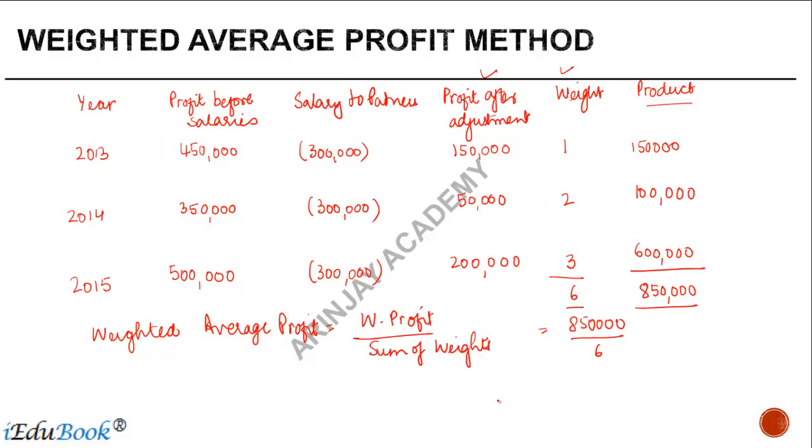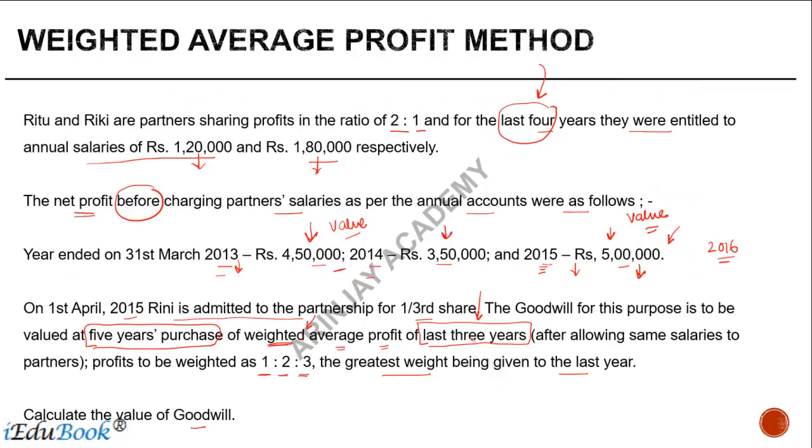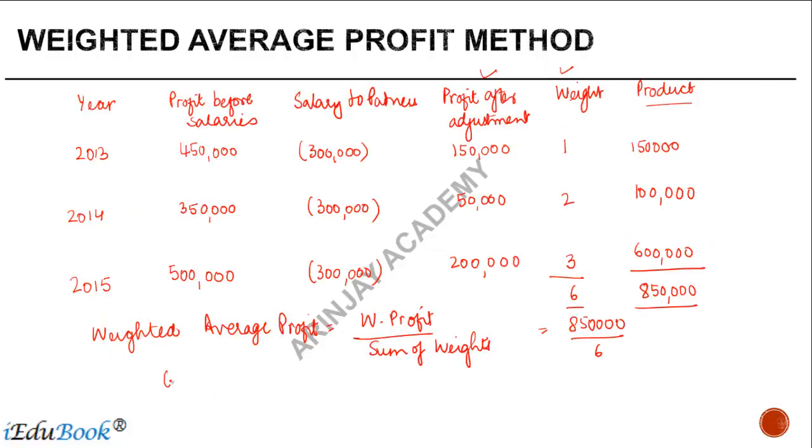Now, you are given that the value of the goodwill is 5 years purchase of weighted average profit of the last 3 years. So the value of goodwill will be 8,50,000 divided by 6, which is the weighted average profit, into 5 years purchase, or in other words 5. When you solve this, the answer you are going to get is 708,333. That is going to be the value of your goodwill.